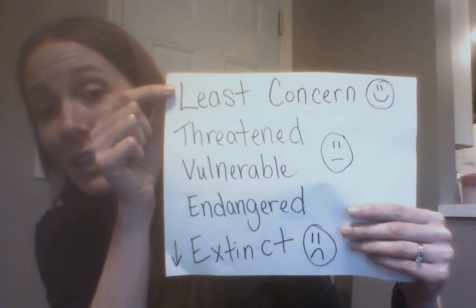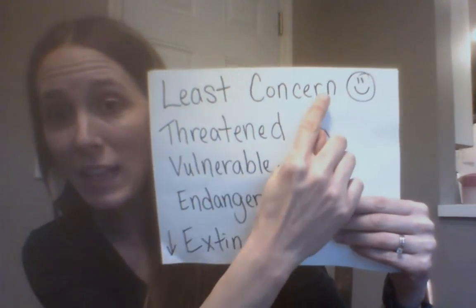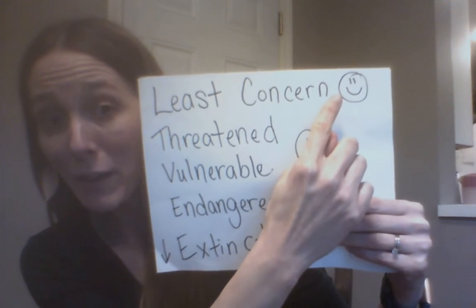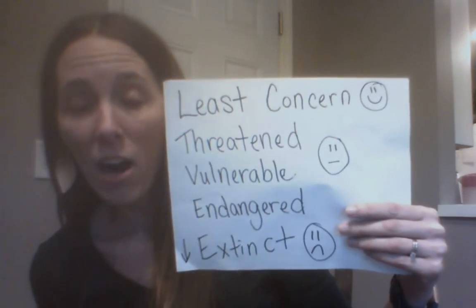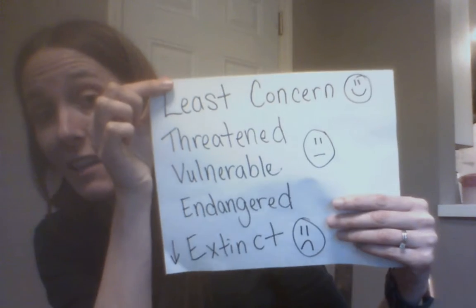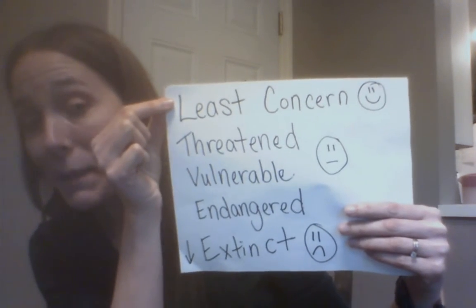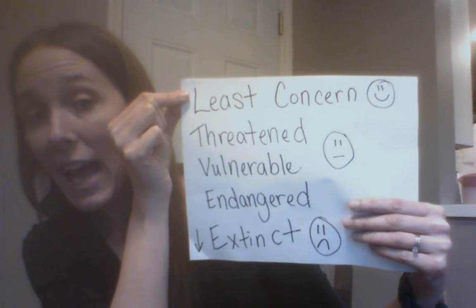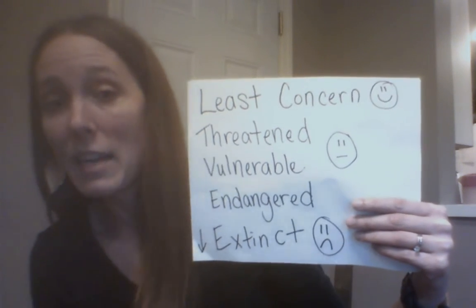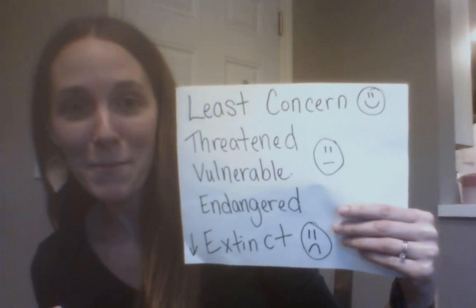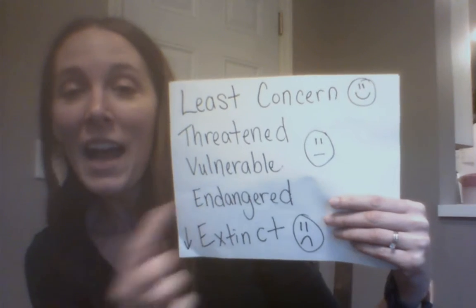So the animals that are of least concern, those are the animal populations that we're pretty happy with. We're pretty happy with the number that there are. There are the most of these that are at the top. I put them at the top of the list because those are the types of species that have the most number left of that kind of animal. They're a good, healthy population, and we can be happy about that.